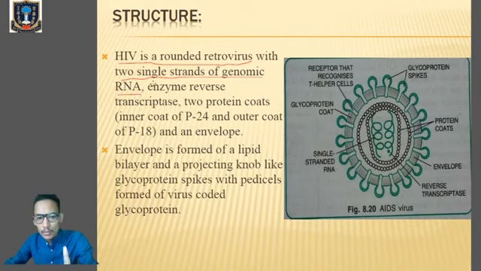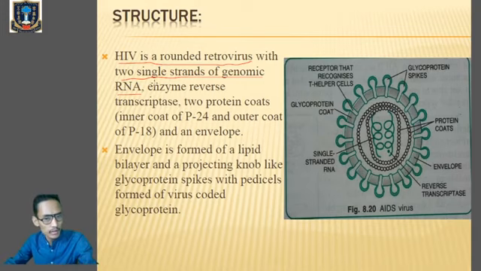Listen very carefully: with two single strands of genomic RNA. I'm saying that retroviruses have RNA as genetic material, and the RNA is single stranded.